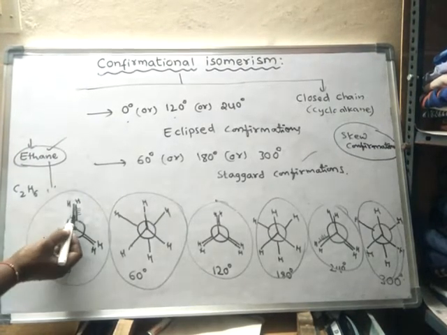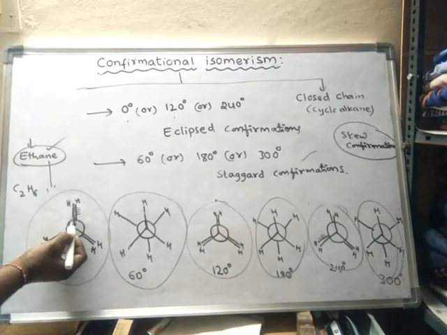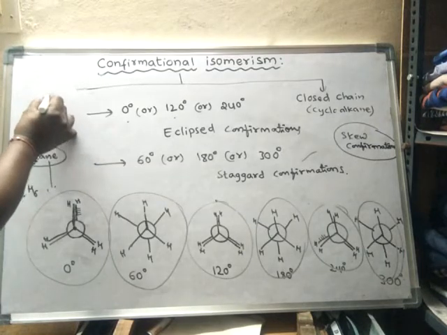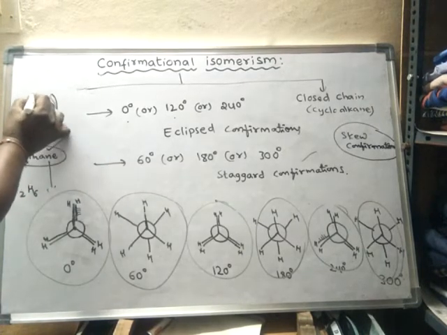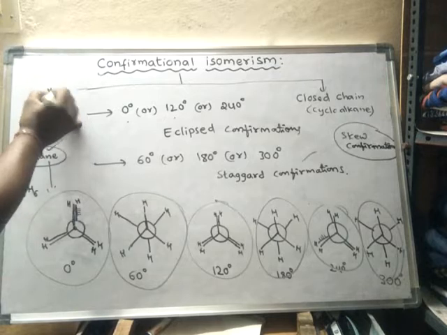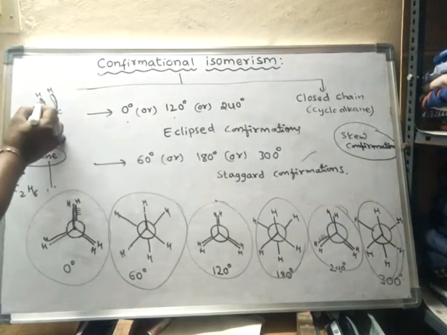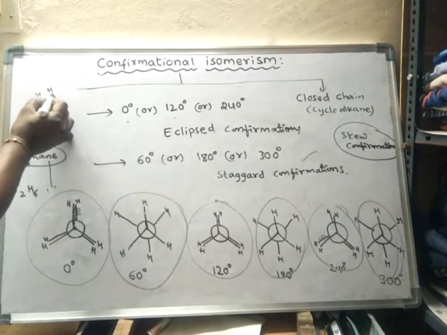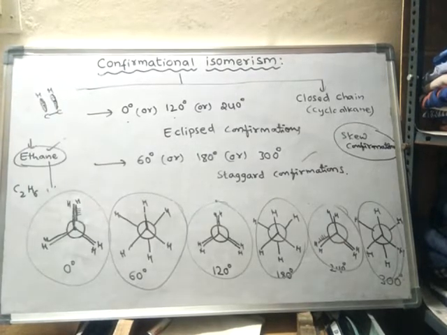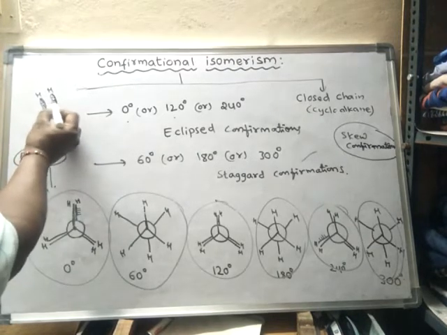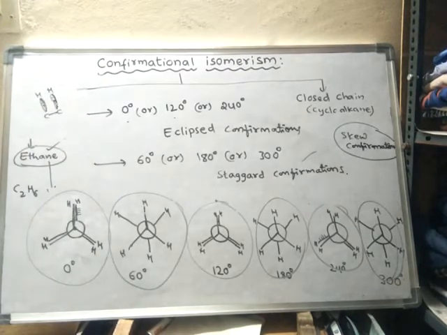See, if these two are placed one behind another, here these two bonds, carbon-hydrogen and carbon-hydrogen, a bond is nothing but electron density. There is a repulsion between the electron density of the two bonds.